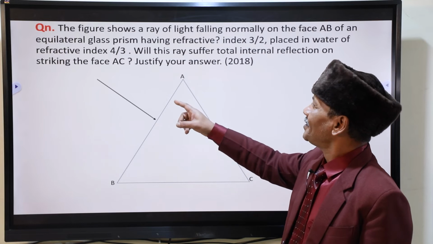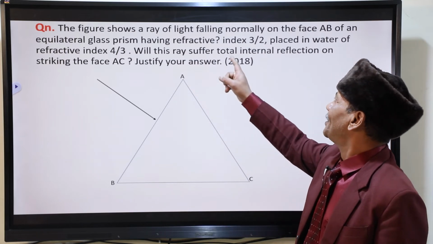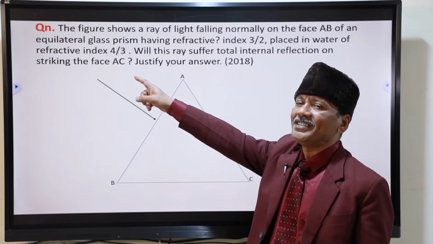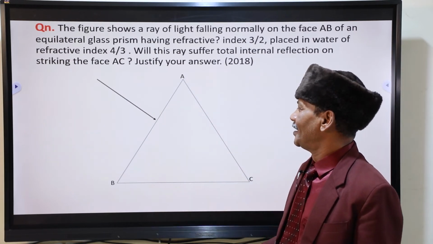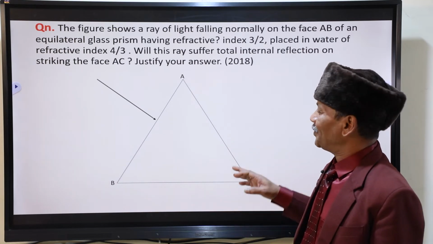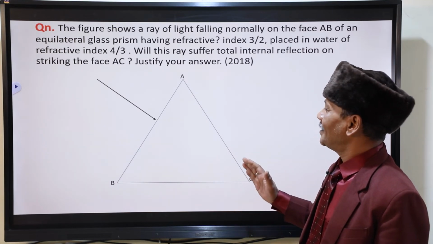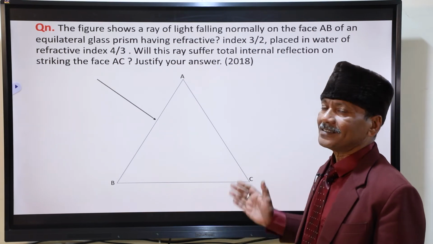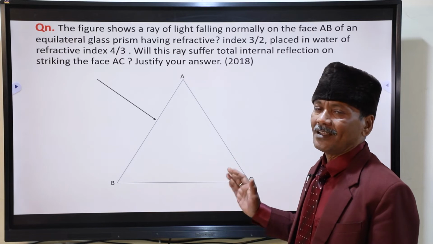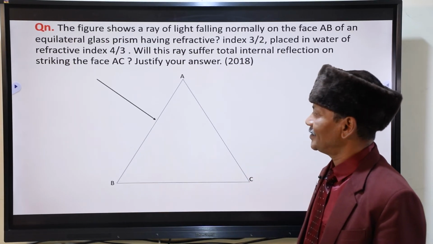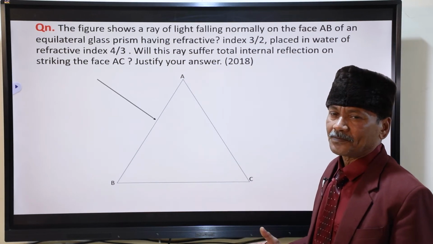What is the question? Will this ray suffer total internal reflection on striking the face AC? When this light ray comes over AC, whether it will have deviation under refraction or it will have total internal reflection. You have to decide.